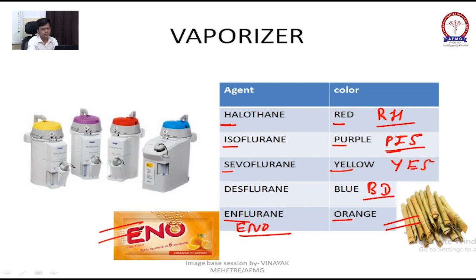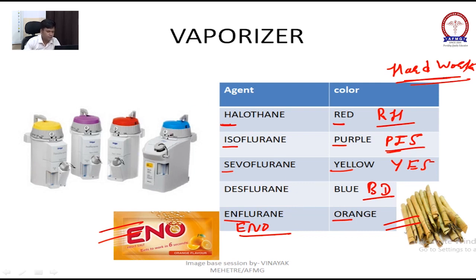Something is better than nothing, so I have created this mnemonic for you specially. Try to remember it. If not, use these mnemonics. Okay, the best mnemonic for each and everything in our medical world is hard work. Everything is not easy in life.